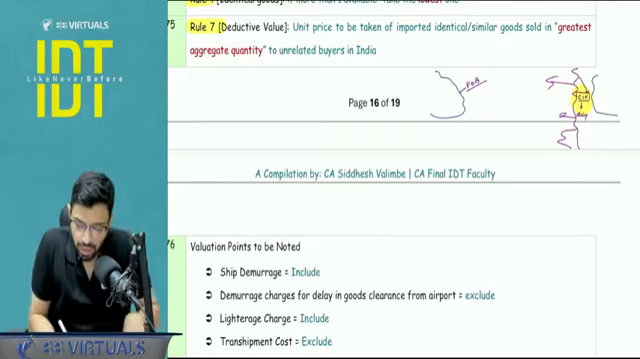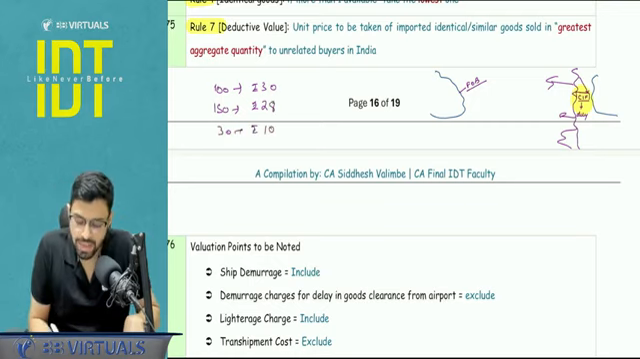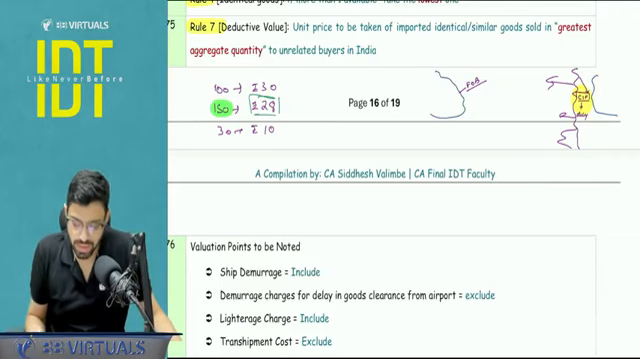So for example, there are 100 units sold at rupees, let's say 30, 150 units sold at rupees, let's say 28, and 30 units are sold at, let's say, rupees 10. So the greatest aggregate quantity is, you have to focus on the quantity, and this is the price that we'll be picking, rupees 28. I hope this is clear.